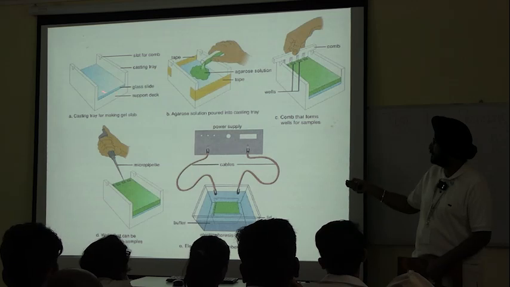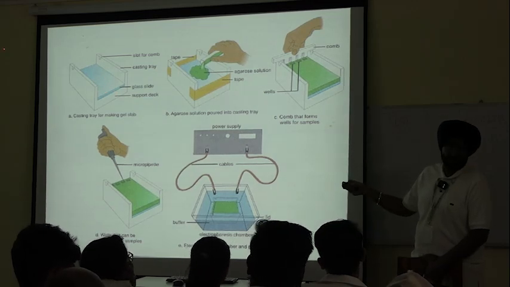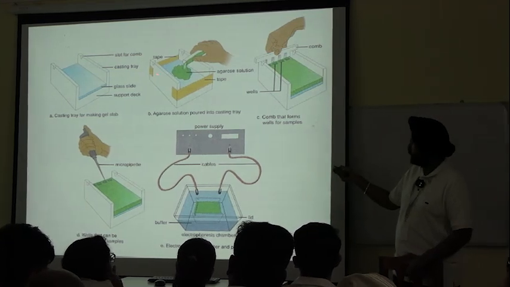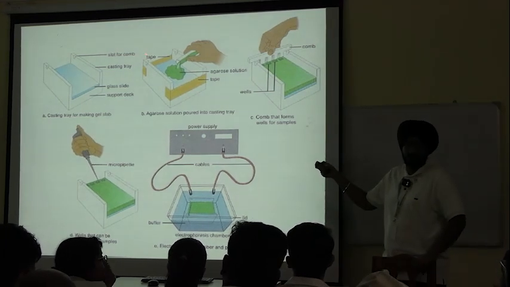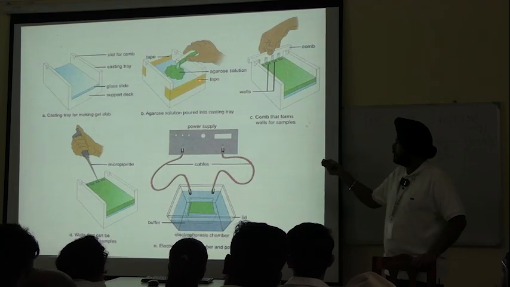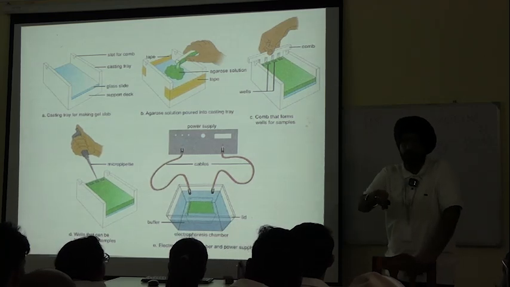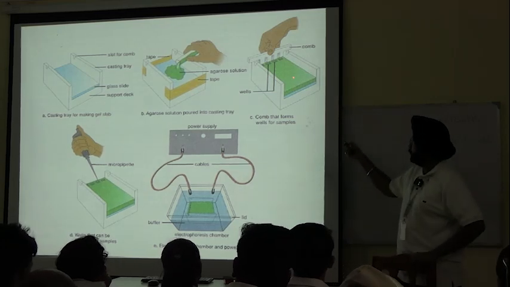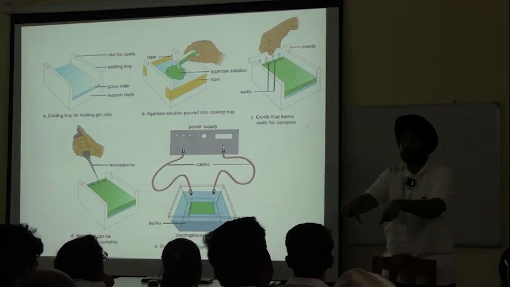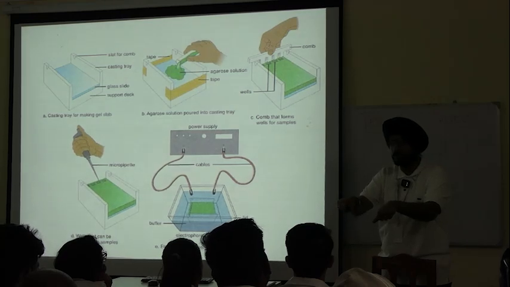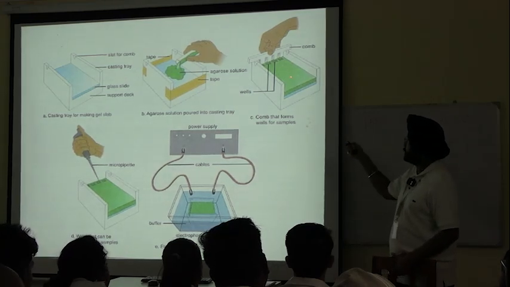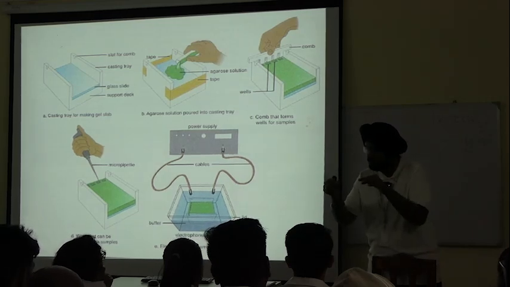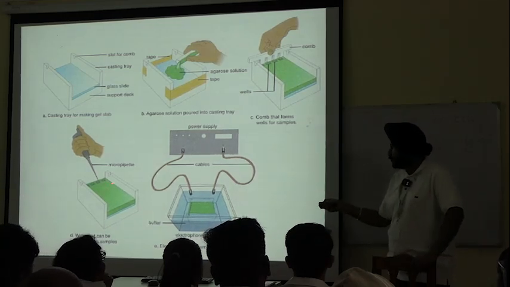See, this is our casting tray. You see those grooves there? These are for the comb. Firstly, we tape both the open sides, and pour in the support media or agarose gel solution. Next, we put in the comb in the solution. Once the solution is solidified, it forms into a gel. We gently take it out. After that, grooves are created here.